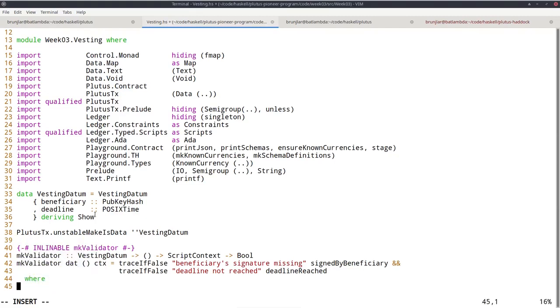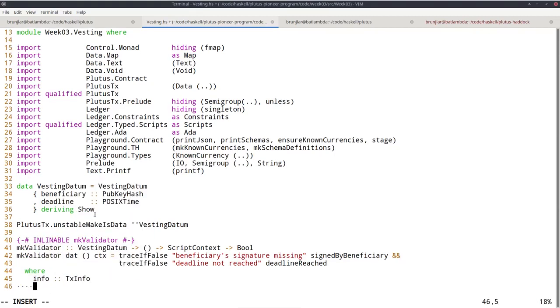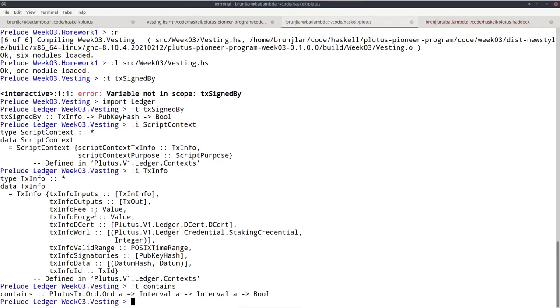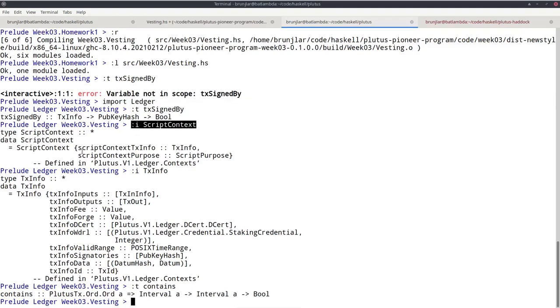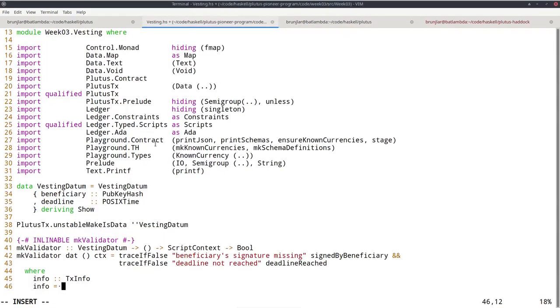And for both we will need this txinfo. So let's first define that, type txinfo. And here I am in the REPL and I imported ledger and asked for the information on the script context again. So in order to get the TX info from the script context, we must use this field name script context TX info. So that's script context TX info of our context.